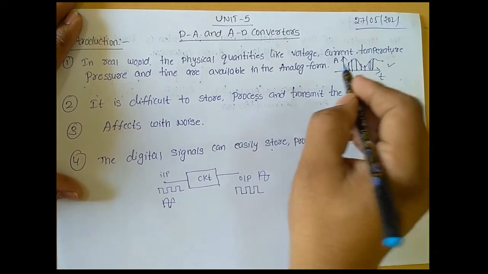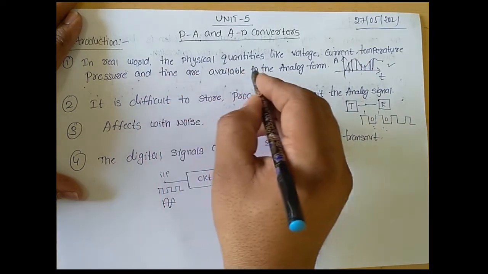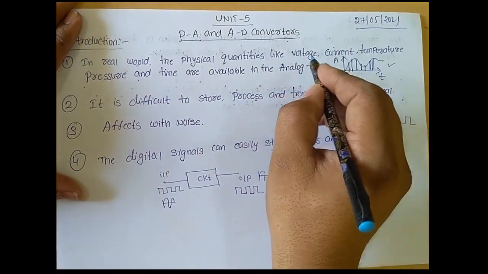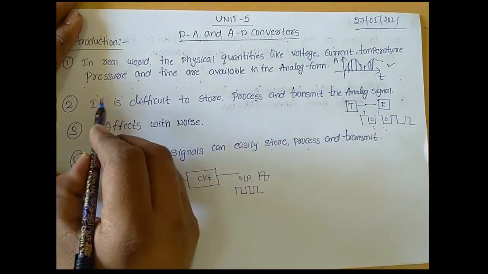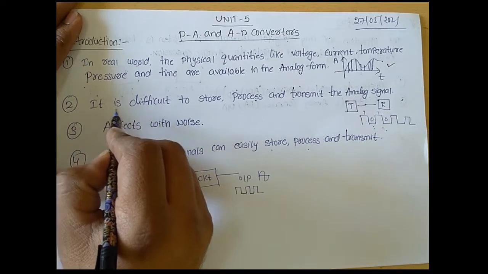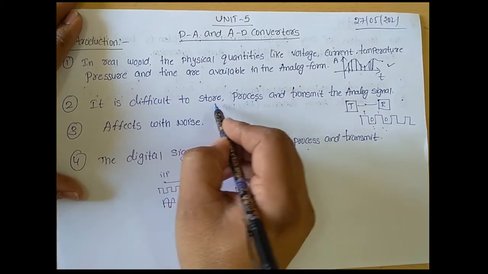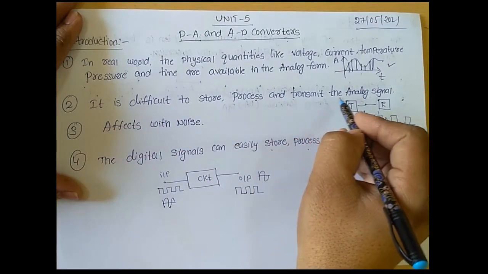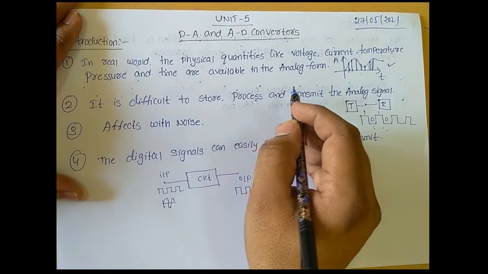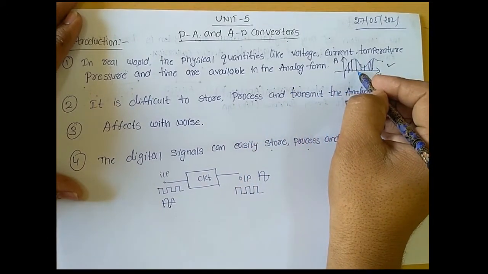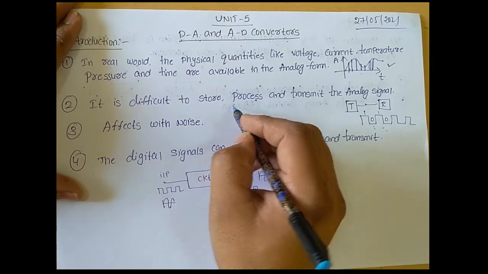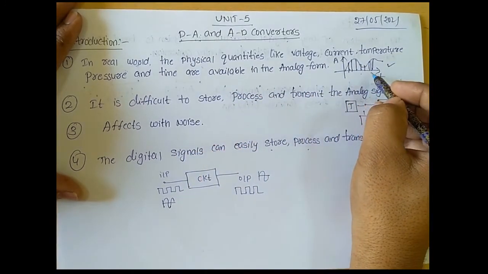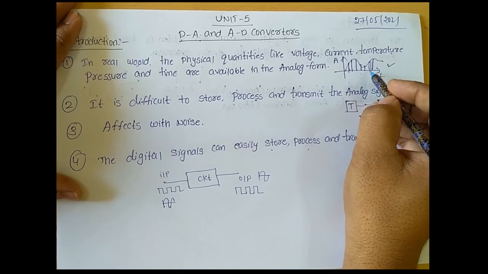Okay, so in this real world, the following physical quantities will be available in analog form. Clear? And second point, it is difficult to store, process and transmit the analog signal. It means that this analog signal is difficult to store, and this analog signal is also difficult to process. Clear?